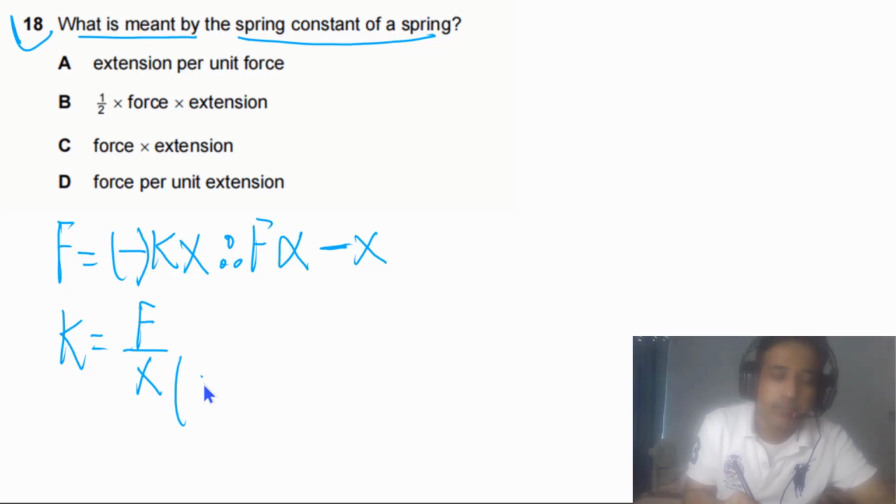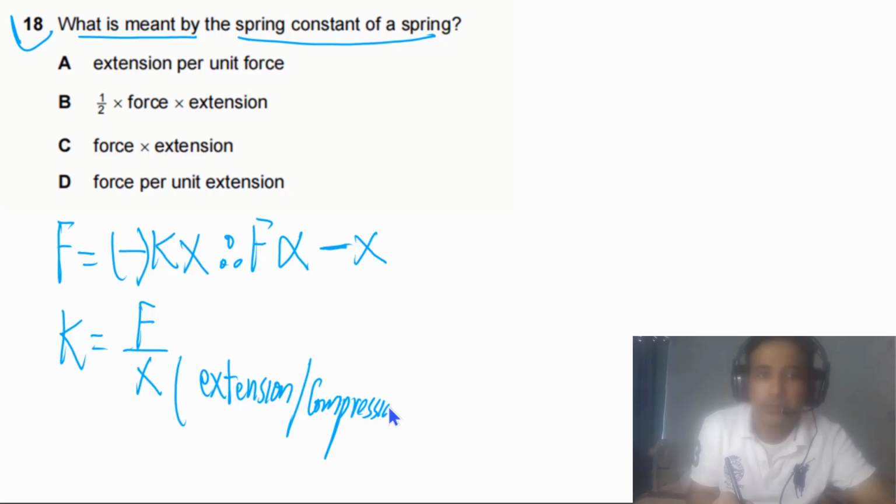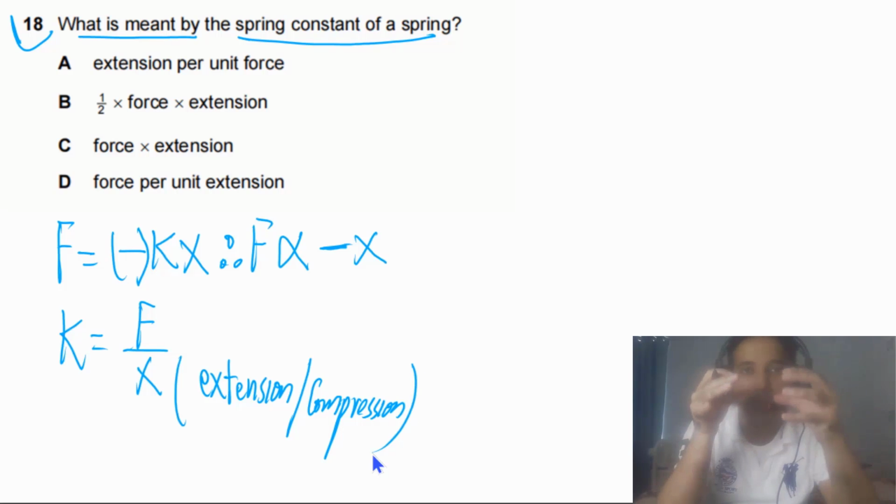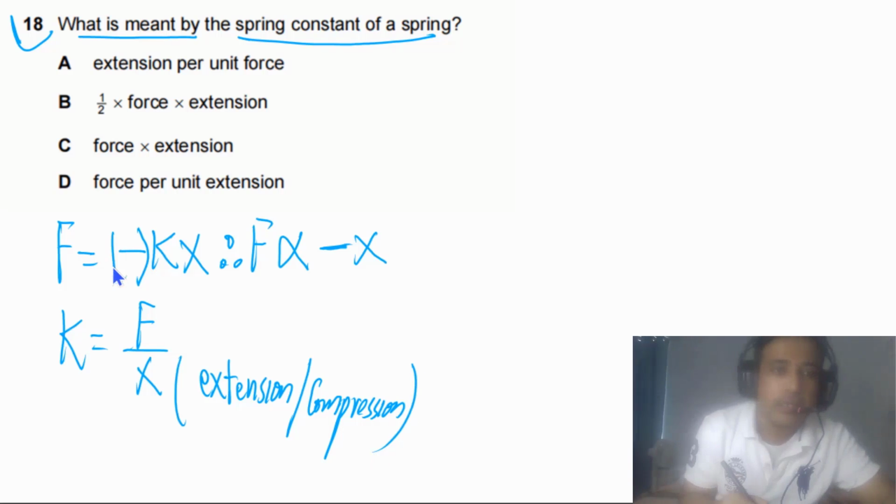And x is extension. It can be extension or it can be compression. This is simply the change in length of the spring. So from here we can say spring constant is force per unit extension. If you look at the given options, this is incorrect because this is telling us extension per unit force. This is EPE, so this is also incorrect. This is work done, this is also incorrect. So the answer for this question is D.